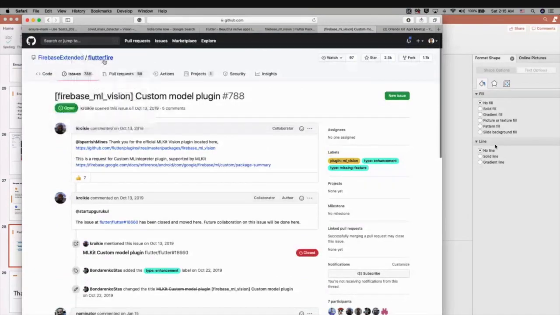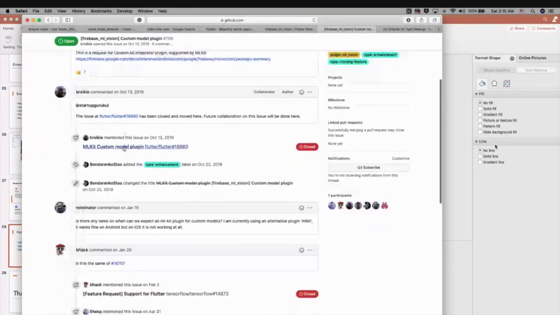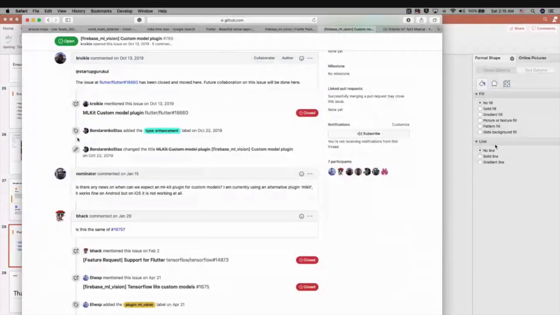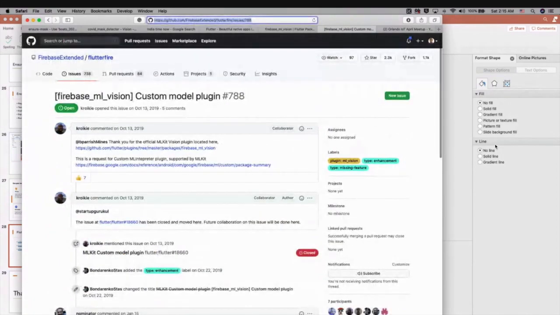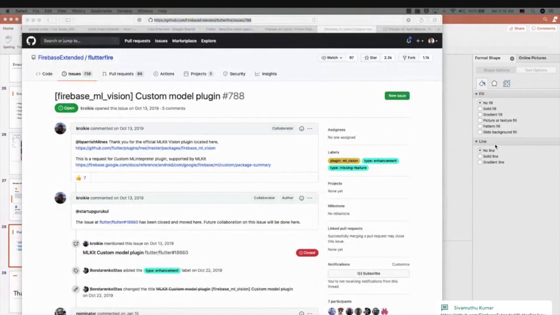This is in Firebase extended. So you can go through this and try to create the plugin or support for Flutter using this Firebase thing. That would be one of the good contributions you can do, so that you can extend this machine learning integration with Flutter itself. We'll share these kinds of tickets as well. You can go through and see how that works, right?